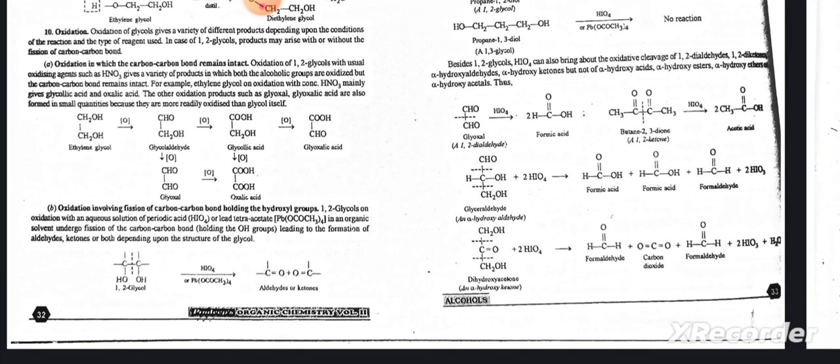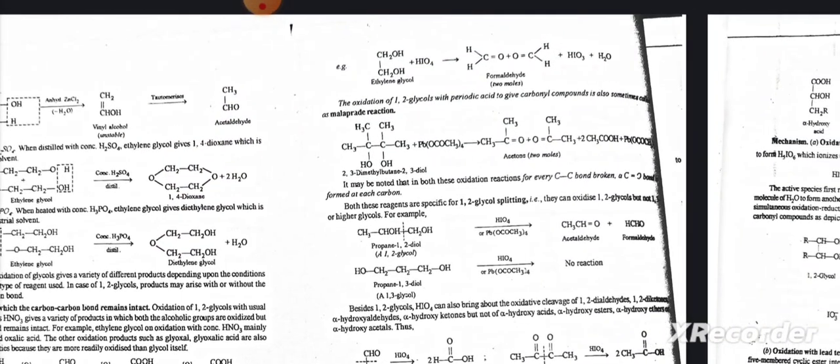Oxidation involving fission of the carbon-carbon bond holding the hydroxyl groups. 1,2-glycols on oxidation with an aqueous solution of periodic acid or lead tetraacetate in an organic solvent undergo fission of the carbon-carbon bond, leading to the formation of aldehydes, ketones or both, depending upon the structure of the glycols. The oxidation of 1,2-glycols with periodic acid to give carbonyl compounds is sometimes called the Malaprade reaction.